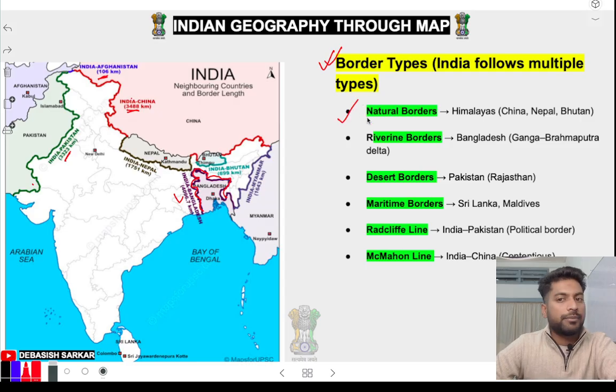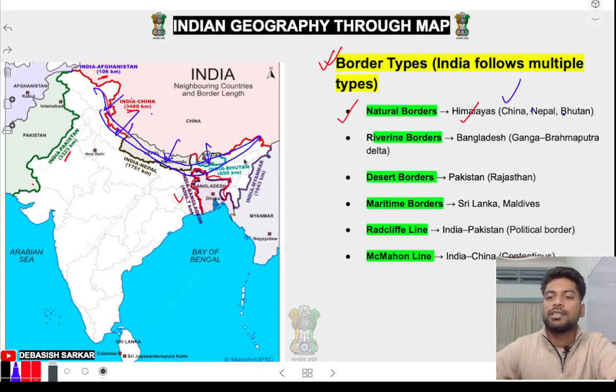Okay, now come to the point. We have a natural border, that is Himalaya, and Himalaya is in this region. Himalaya gives a natural border between China, a barrier from China, and then a barrier from Nepal, and then Bhutan.